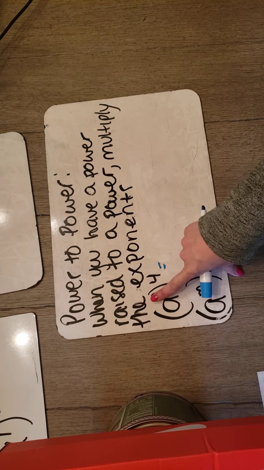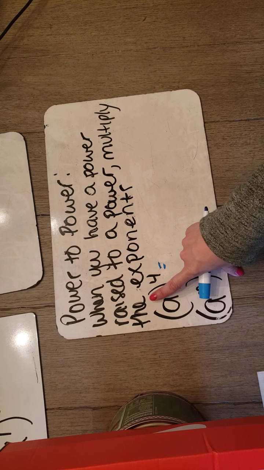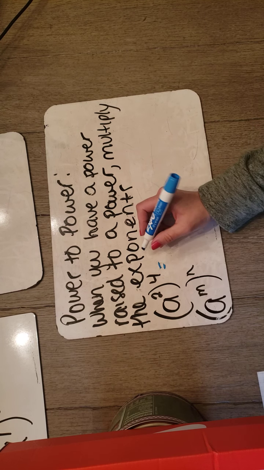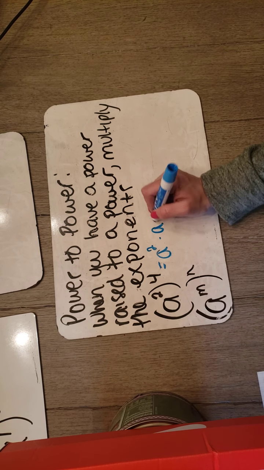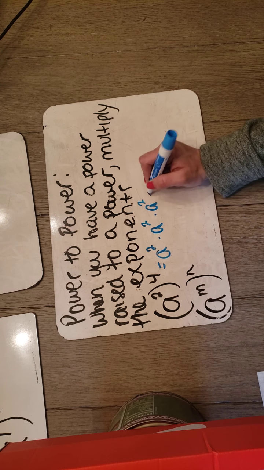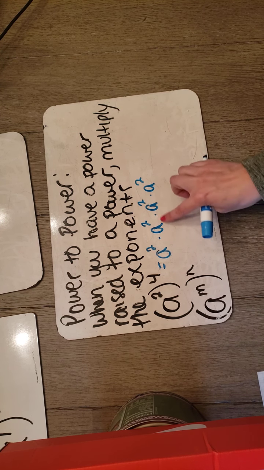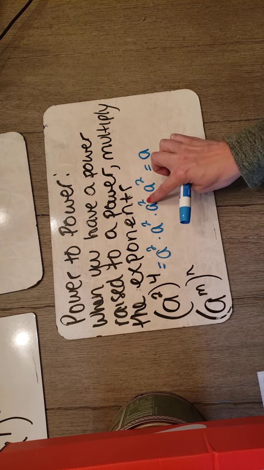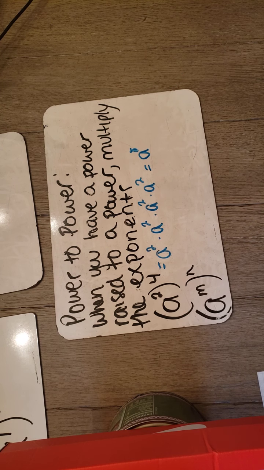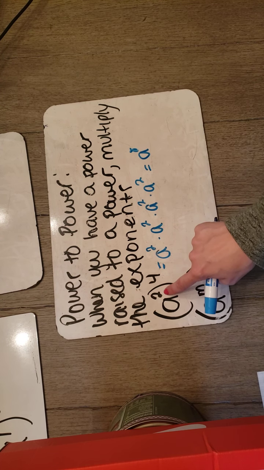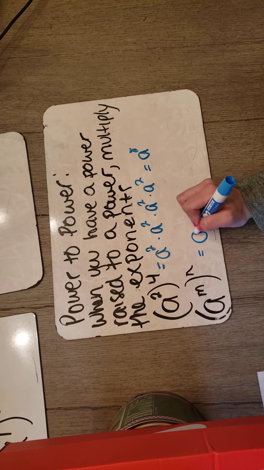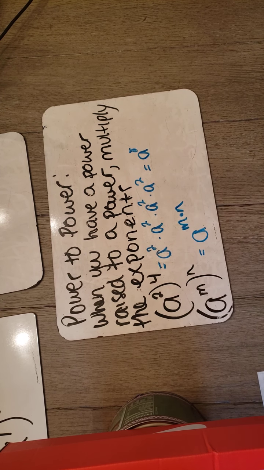So say you had a to the fourth. You know that would be a multiplied 4 times. If you had a to the second to the fourth, that would be a to the second multiplied 4 times. You know from last week, when you're multiplying like bases, you add the exponents. 2 plus 2 plus 2 plus 2 is a to the 8th. And if you had just multiplied your exponents, you would have gotten the same thing. So the general rule is a to the m to the nth is the same thing as a to the m times n.